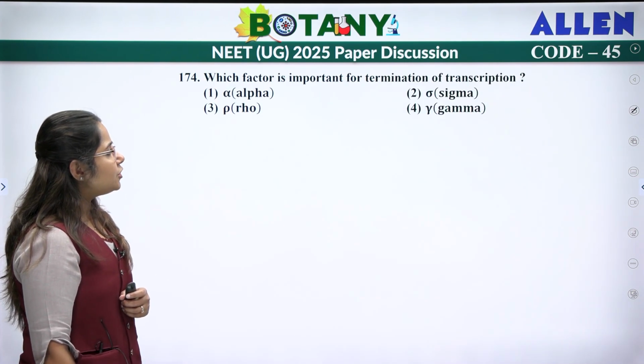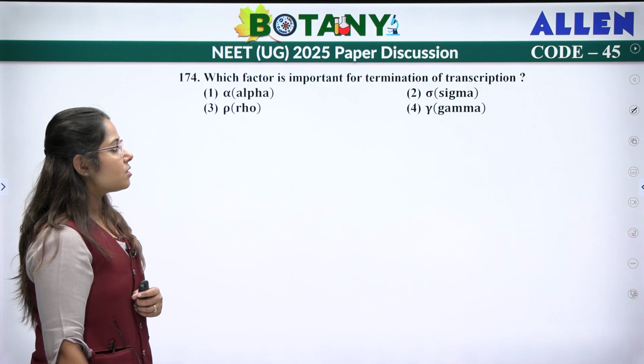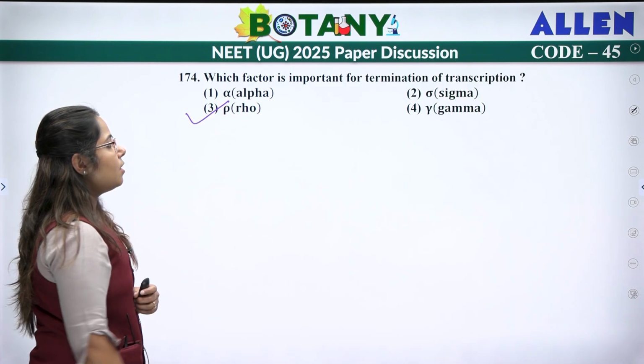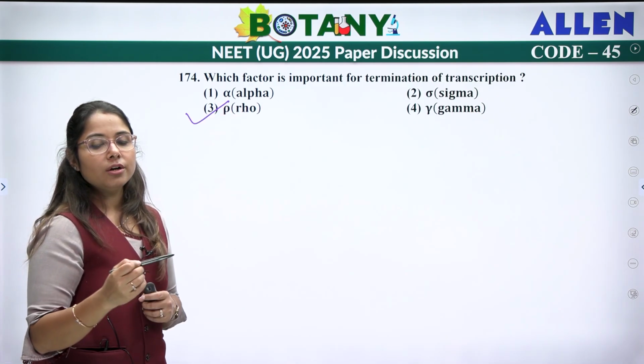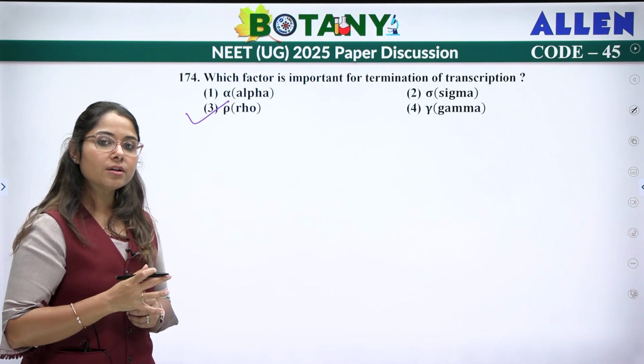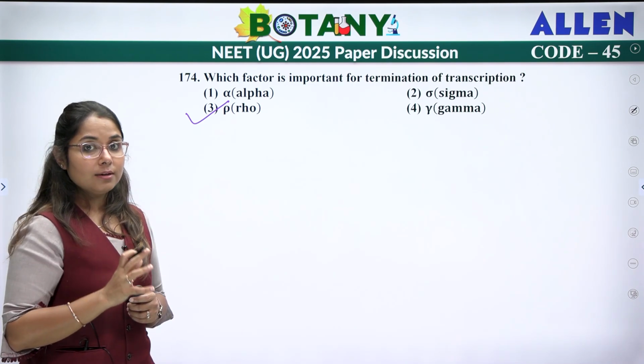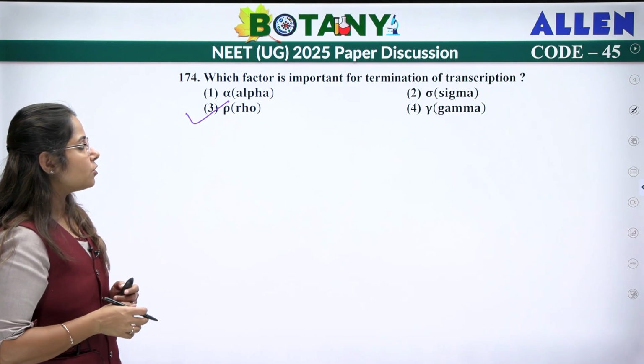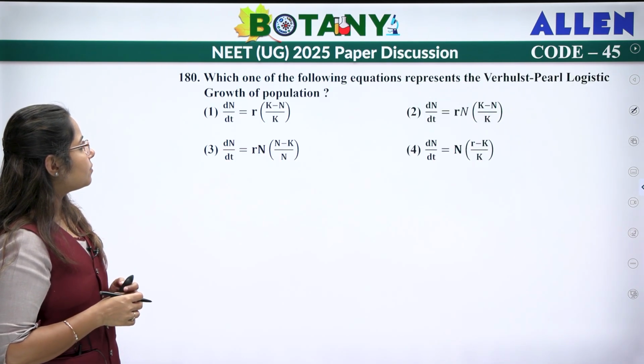Next. Which factor is important for the termination of transcription? That is the rho factor. The sigma factor is involved in the initiation of transcription, whereas the rho factor is the one involved in the termination of transcription. So the answer for this will be the rho factor.